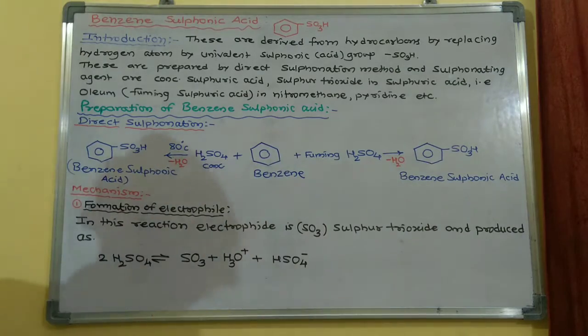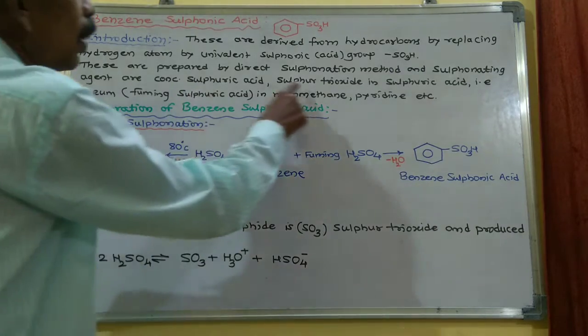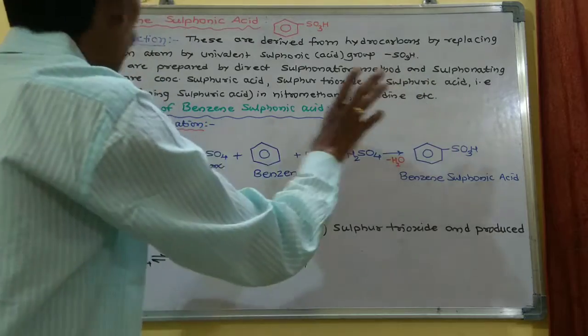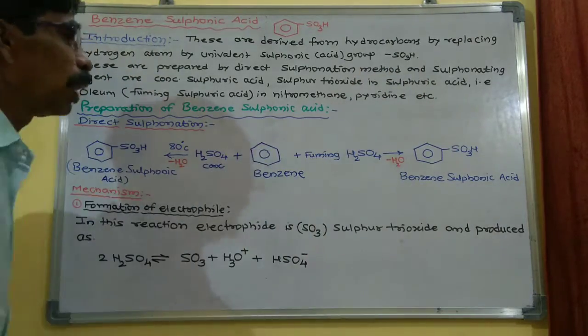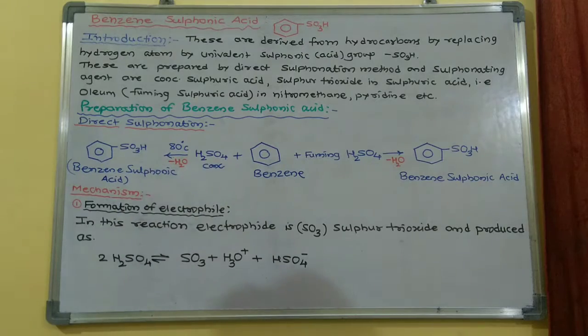And sulfonating agents are concentrated sulfuric acid, sulfur trioxide in sulfuric acid, oleum, that is fuming sulfuric acid, in nitromethane or pyridine, etc. So these are the sulfonating agents.